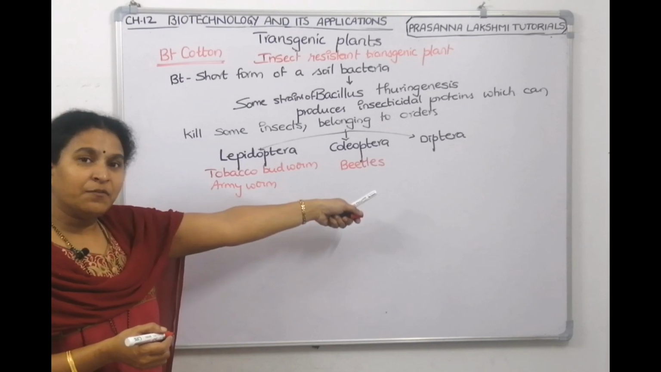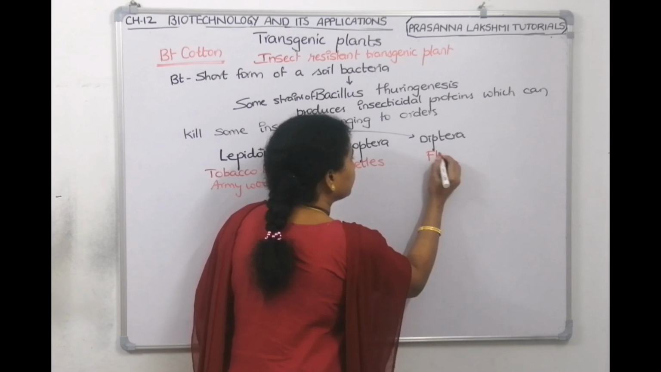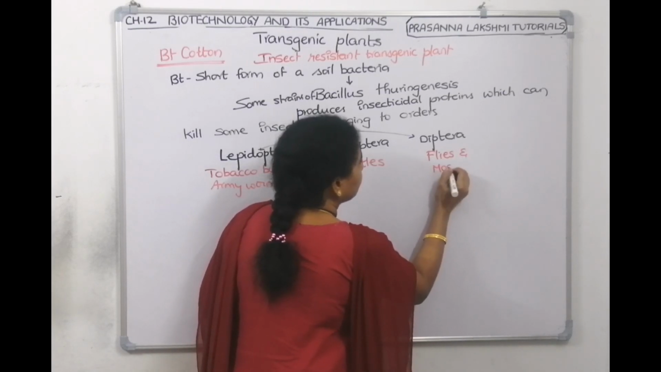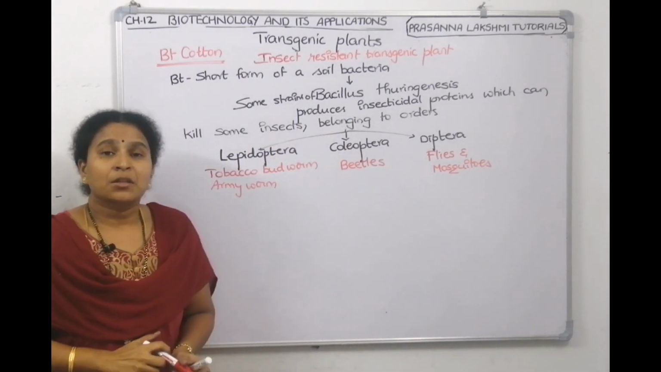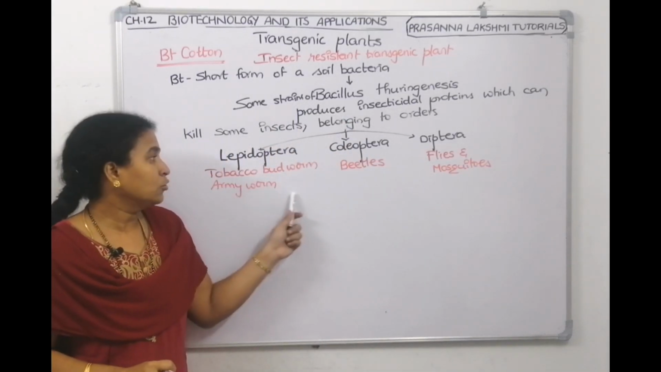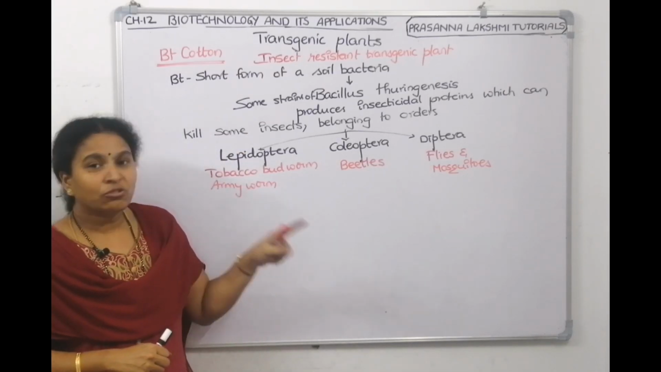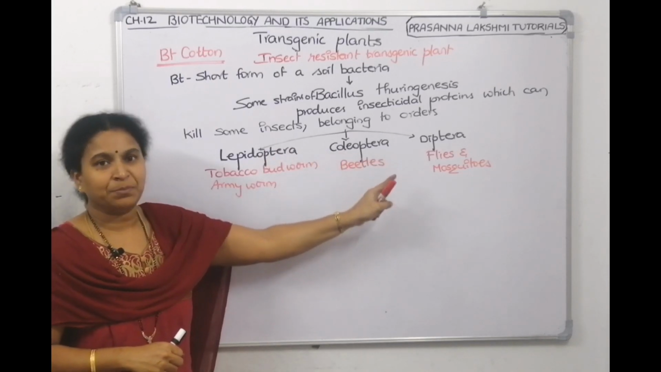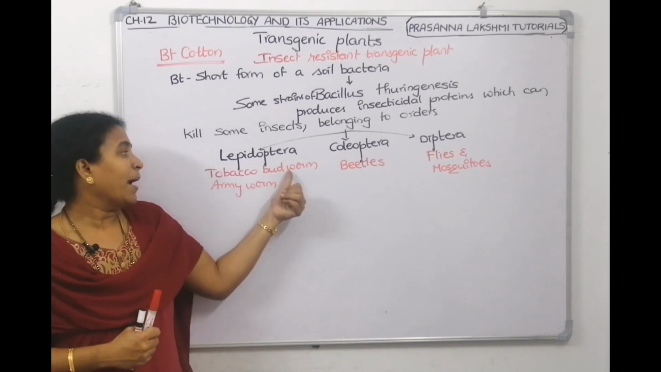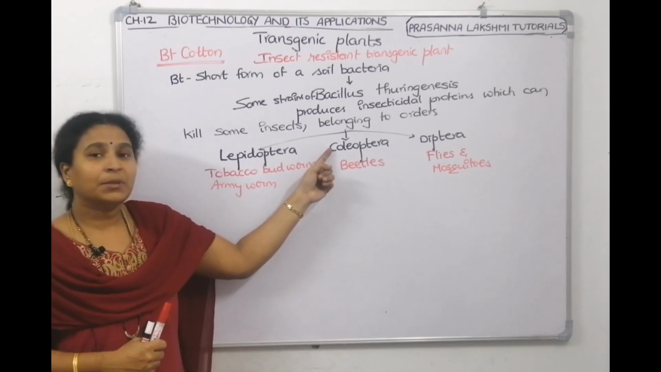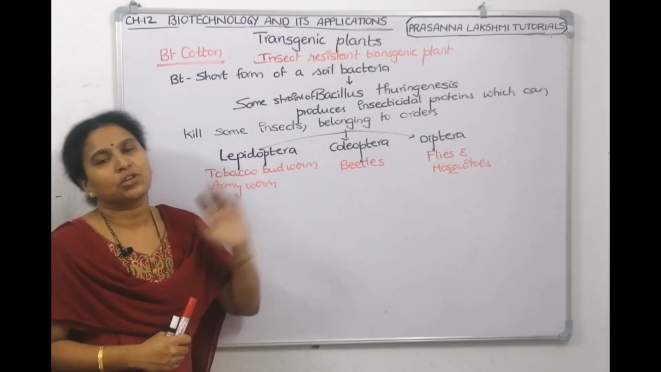Under Diptera, which insects will damage the plant? Flies and mosquitoes. So that means the BT toxin can kill 1, 2, 3, 4, 5 groups of insects belonging to 3 orders: Lepidoptera, Coleoptera, Diptera. Under Lepidoptera, which insects will damage the plant? Tobacco budworm, armyworm. Under Coleoptera, beetle will come. Under Diptera, flies and mosquitoes will come.